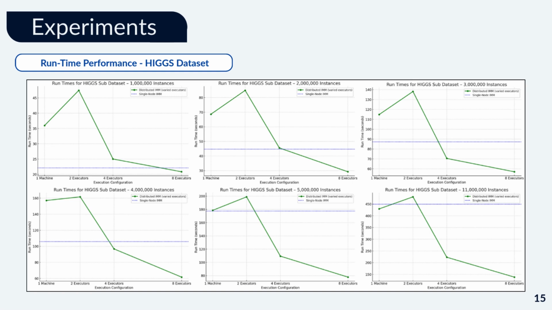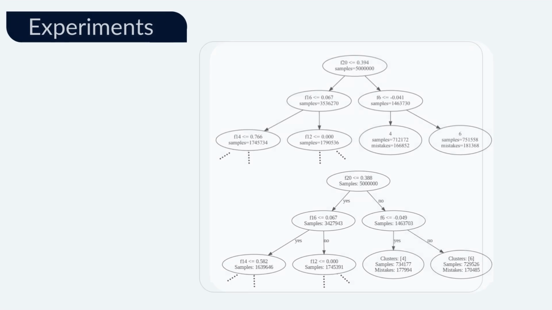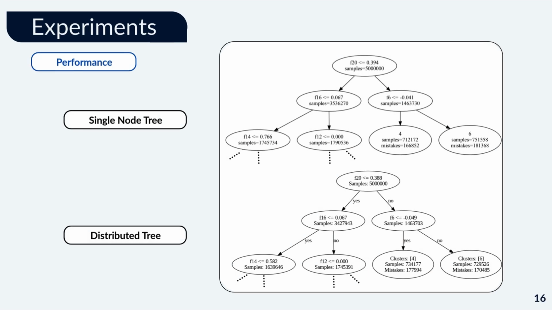On Higgs, runtime improved steadily with more executors. At 11 million points, runtime dropped from 450 to under 150 seconds using 8 executors. This consistent trend across sizes confirms DIMM's ability to scale effectively. Explanation trees from IMM and DIMM show similar structures, same root and splits, proving that distributed execution doesn't affect interpretability. Leaf mistakes remain low, so DIMM preserves explanation quality even with parallelism.